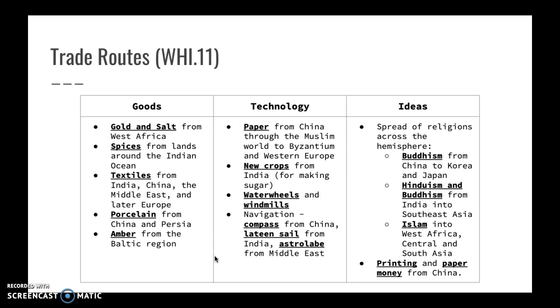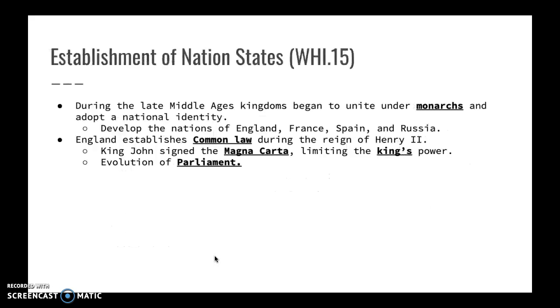Trade routes start to emerge in this medieval age and even before that: the trans-Saharan trade route, the maritime trade routes, and the Silk Road. Gold and salt travel along the trans-Saharan trade route. You have spices, textiles, and porcelain that come along the Silk Road. Spices are also traveling on the maritime trade routes through the Indian Ocean. Technology travels via these trade routes as well, like paper, crops, windmills, water mills, compasses, and astrolabes, and then also ideas are traveling on these trade routes. So like religion, like Buddhism and Islam, and other ideas like printing and paper money.